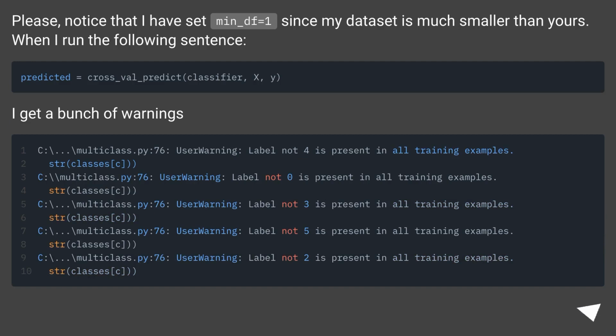Please notice that I have set min_df equals 1 since my dataset is much smaller than yours.